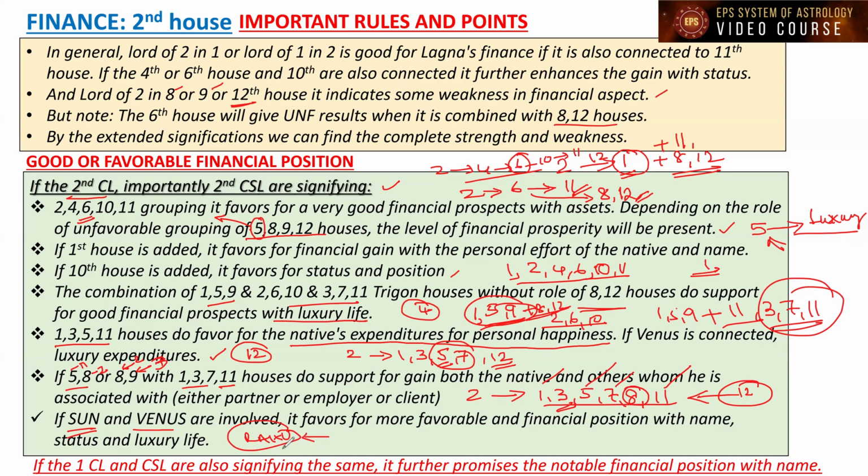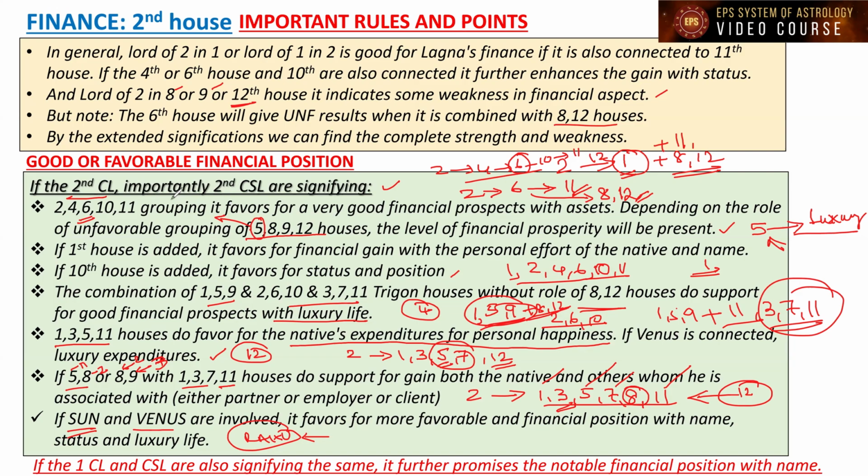Suppose Rahu and Venus are connected in the same way to the unfavorable houses, they are going to give unfavorable things also, from that particular point of view. I think we're able to understand. So for the Graha Karakatva: if Sun and Venus are involved, it favors a more favorable financial position with name, status, and luxury life. I think we're able to understand this point.